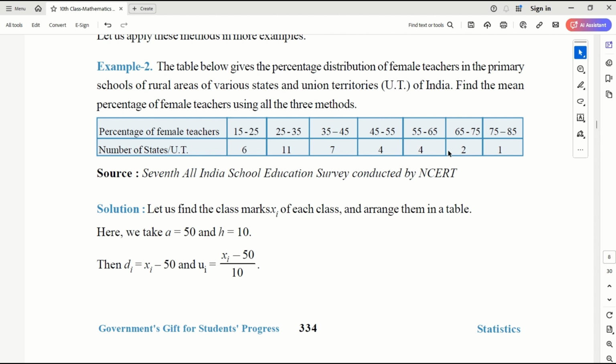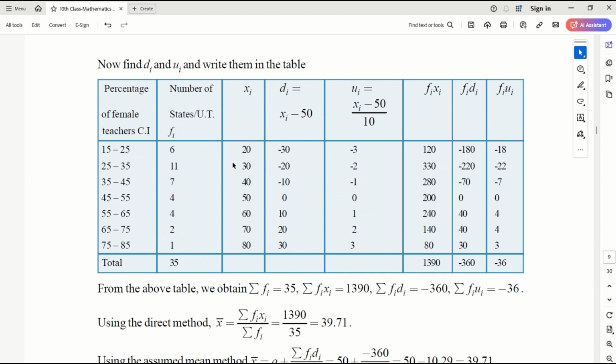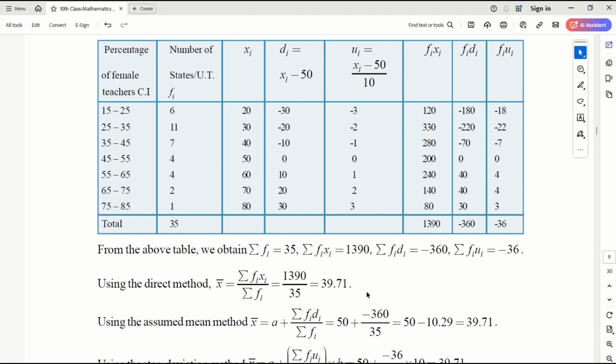So this is the data we have in class form. Let's take a as 50. This is my class group, this is my frequencies, and this is my central tendency xi, 25 plus 15 by 2. So my fi xi is here. The actual direct method, sigma fi xi by sigma fi, is 1390 by 35, which is 39.71. This is my actual mean of the grouped data.